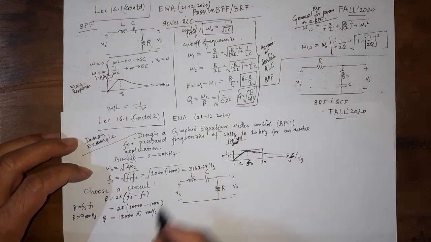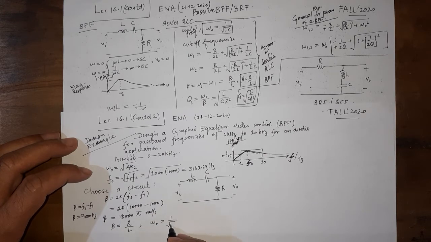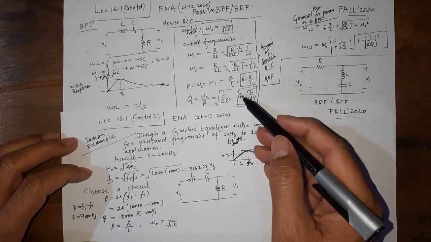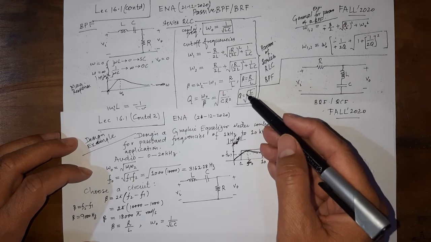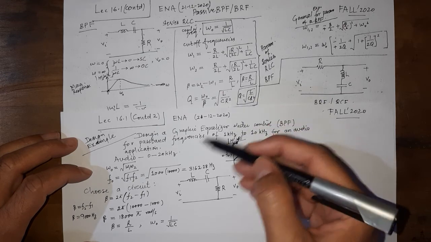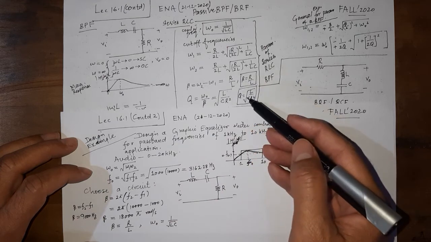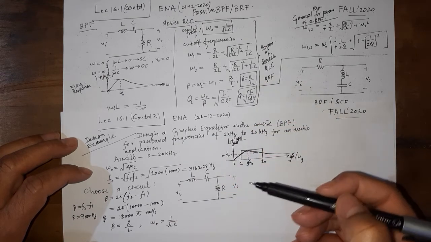And these are the expressions. So beta is equal to R over L, one of the expressions that we will deal with, and omega naught is equal to 1 over square root of LC. That's it. While we may see that Q is another relationship, because Q depends on omega naught and beta, writing this is not going to give us a new equation.